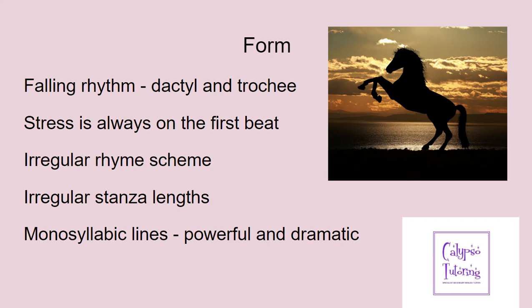That's the main thing to remember with the dactyl and trochee, and it makes that very immense, very powerful impact when Tennyson is writing. The rhyme scheme is a little bit all over the place. Lines do rhyme. There is a kind of pattern, but it's not a regular pattern. And it seems to be perhaps when Tennyson is getting swept up in a particular emotion or describing a particular scene, he starts rhyming, then it breaks. So it's not particularly regular. The same with the stanza lengths. Again, you'll see this visually in a moment when I go through the poem, but the stanzas are not all of the same length. And it uses as well a lot of monosyllabic lines. Makes it very powerful and very dramatic.